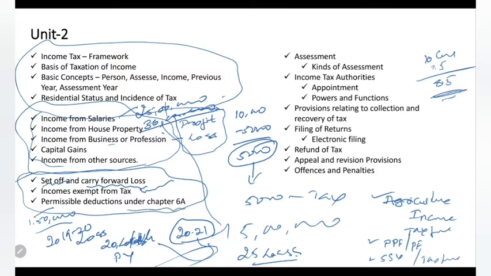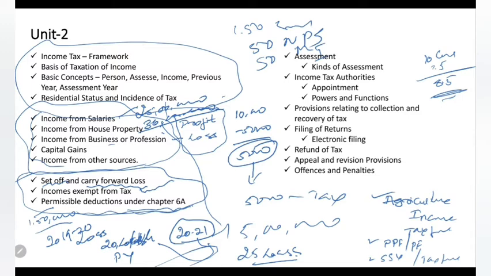There is a big list of permissible deductions. 1,50,000 as savings and another 50,000 in NPS, another 50,000 in medical insurance. All these are permissible deductions under 6A. We will talk about that.